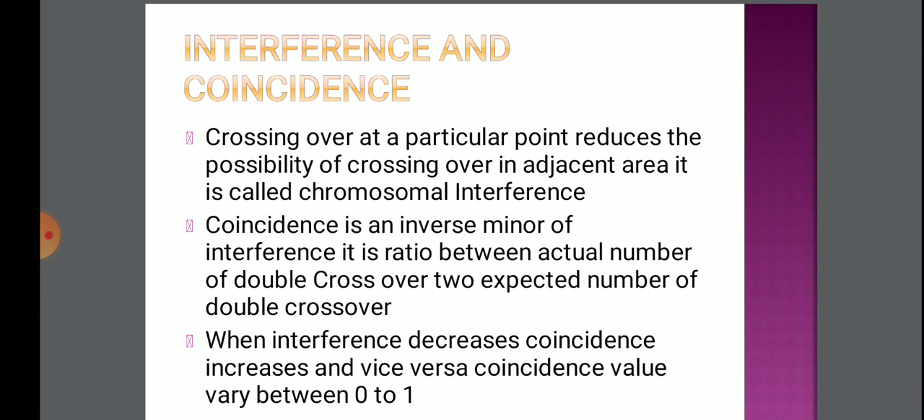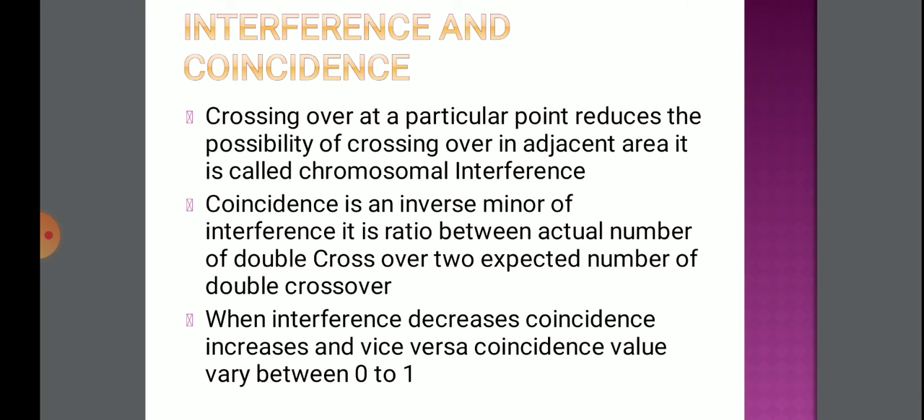Now next one is interference and coincidence. What is interference? Interference means that if there is one chiasmata formation, chiasmata is the point where the 2 chromosomes meet in the process of crossing over. If a chiasmata is already formed, then the nearby part of the chromosome will not be able to form a new chiasmata. That is called interference.